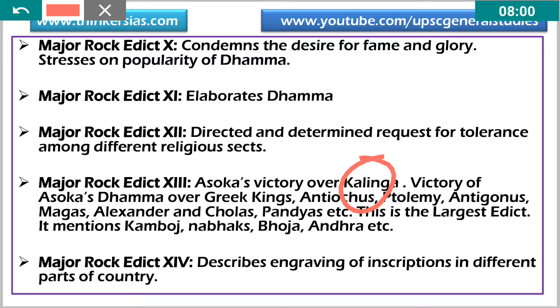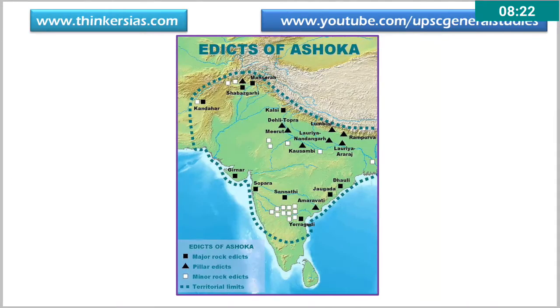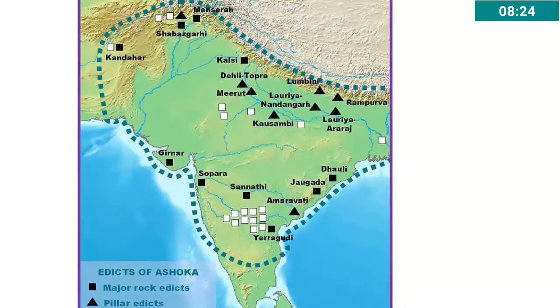The fourteenth describes the engraving of inscriptions in different parts of the country. So these are the 14 major rock edicts. We have separate rock edicts found in Kalinga, in present day Orissa. Ashoka declared in the first that all people are my sons. In the second, he proclaims his edicts even for a single person. Okay, that is interesting here. So these are the edicts of Ashoka.